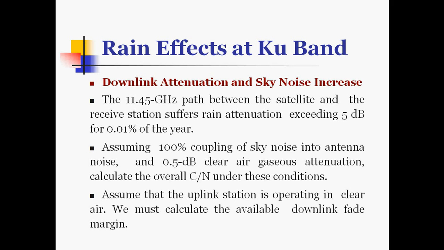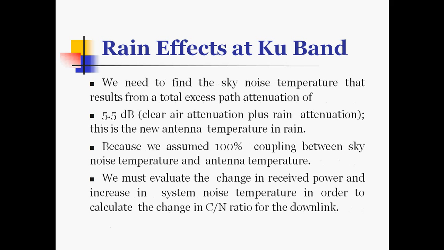Assume that the uplink station is operating in clear air and we must calculate the available downlink fade margin. For that we need to find the sky noise temperature that results from a total excess path attenuation of 5.5 dB, that is the clear air attenuation plus rain attenuation. This is the new antenna temperature in rain.